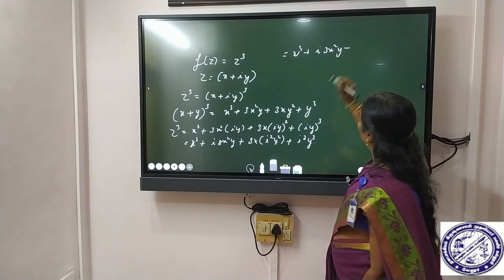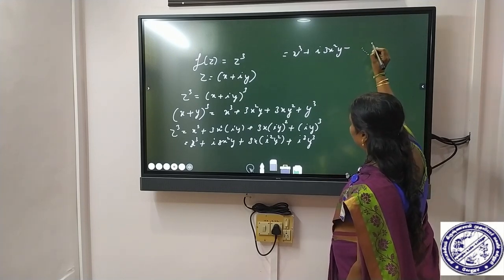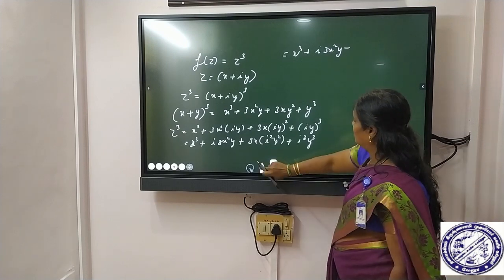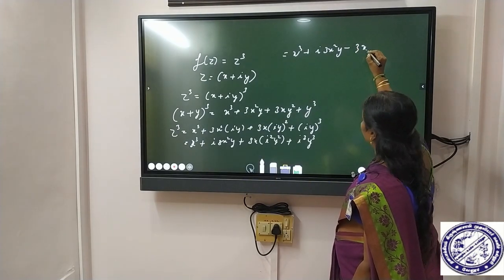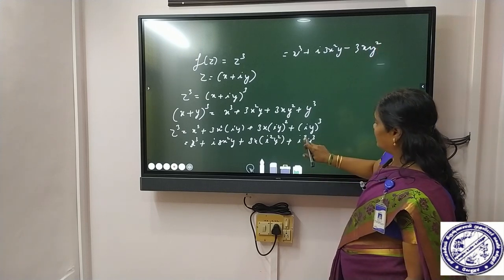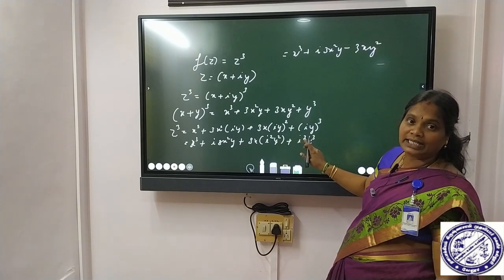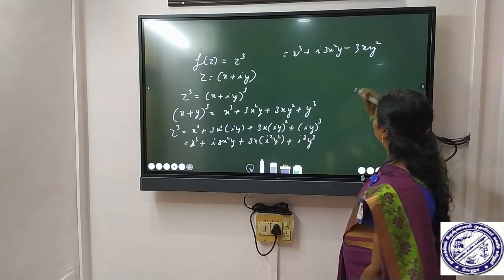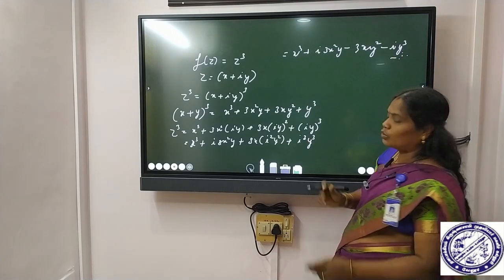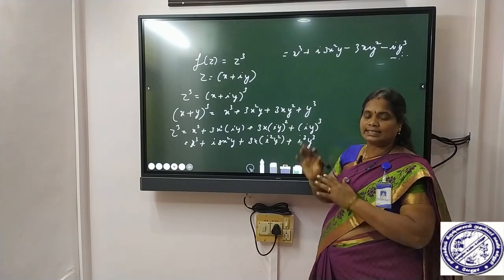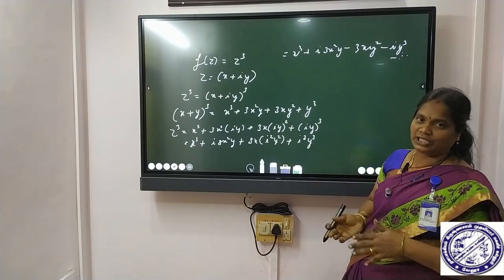Okay, so x cube minus 3x y square. Here the value of i cube is nothing but minus i. So minus i y cube.